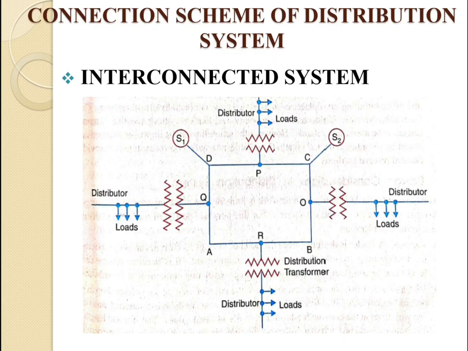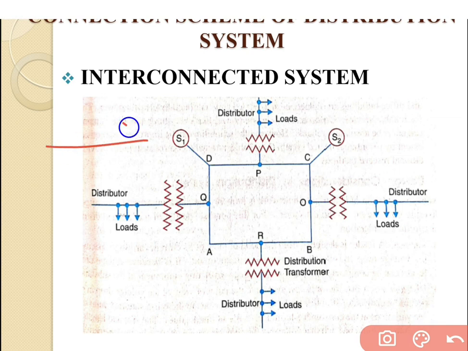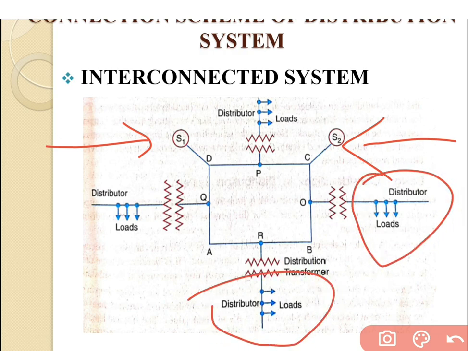Now the third category is the interconnected system. In an interconnected system, a number of generating stations are connected in parallel. The figure shows the single line diagram for the interconnected system, in which two generating stations, S1 and S2, are connected in parallel, having different feeders, C, B, A and D, and different distributors, O, P, Q and R, with different loads connected to the distributors.